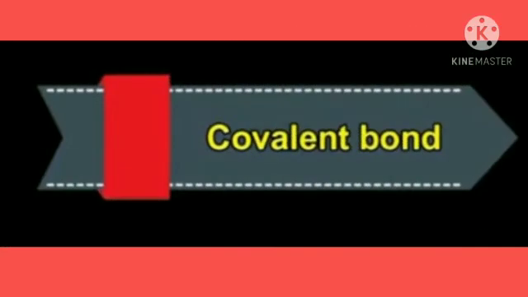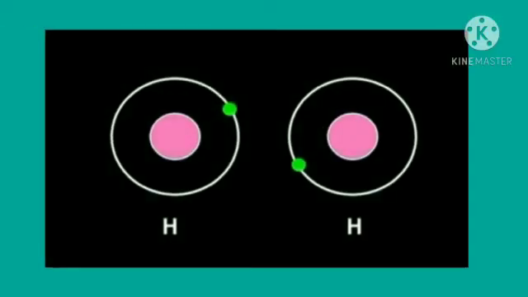Covalent bond. Let us see the example of the hydrogen molecule. A hydrogen atom contains 1 electron. Its duplet is short of 1 electron and therefore the valency of hydrogen is 1. The 2 atoms of hydrogen are identical and have a similar tendency, and therefore they share their electrons with each other.